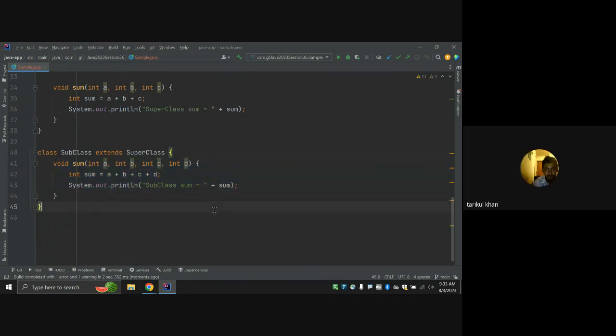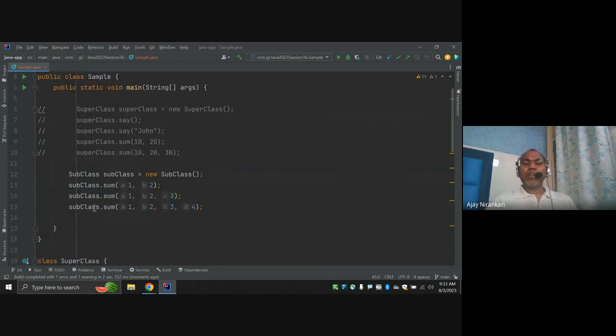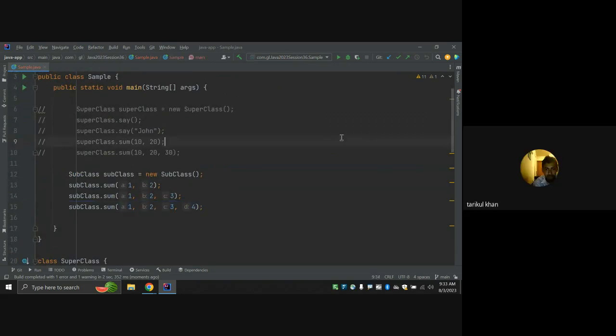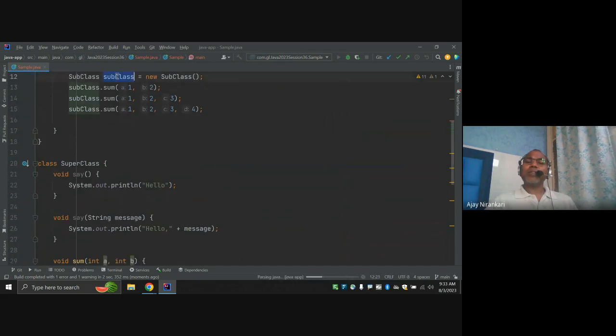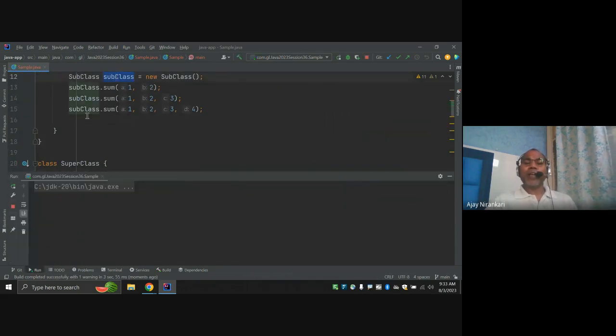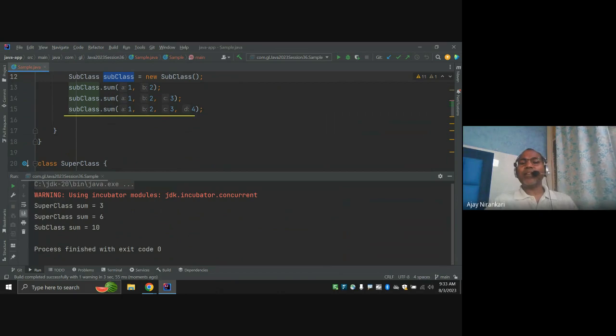Okay, now it should work. Then the 4 argument also works. Okay, I got it. So that means this subclass has only one method, the 4 argument method, right? But these two come from the inheritance, right?